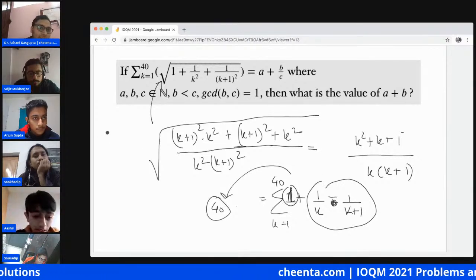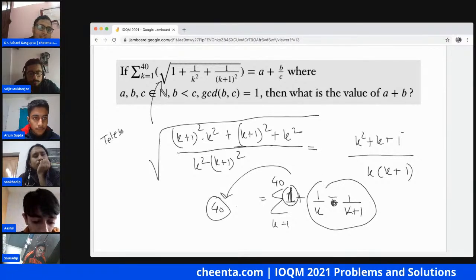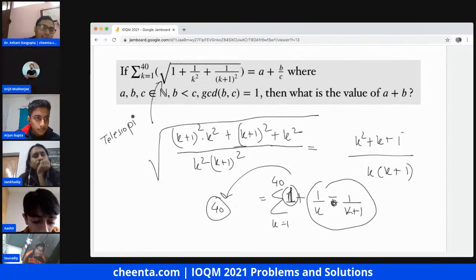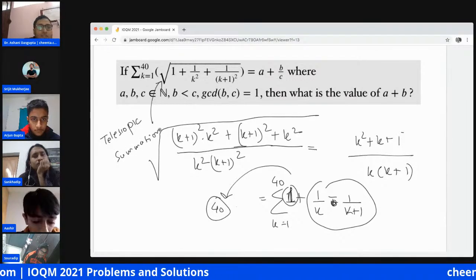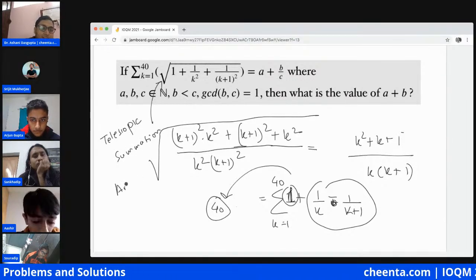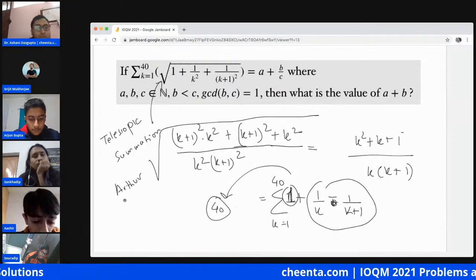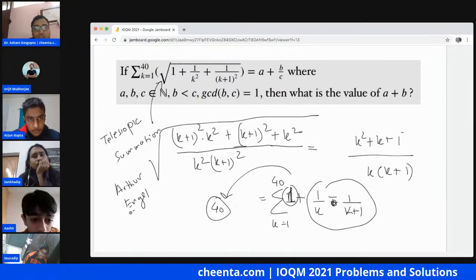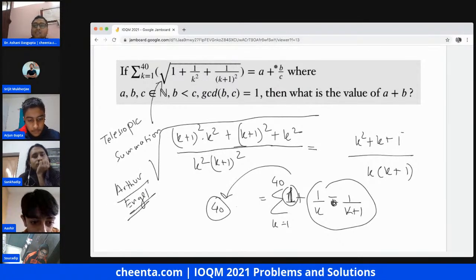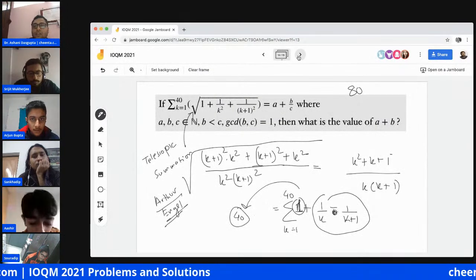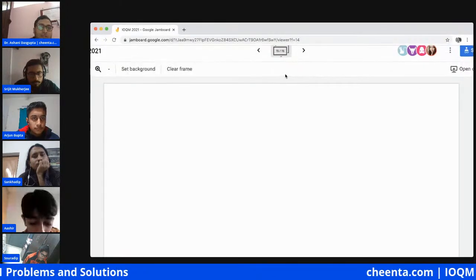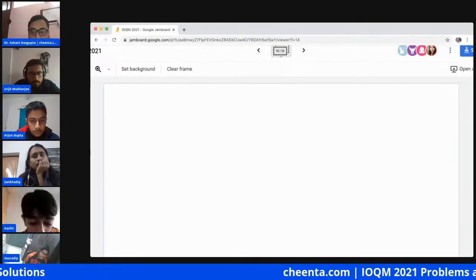If you have not seen telescopic summations, I think there is a very nice piece on Arthur Engel, telescopic summation problems, problem solving strategies. You can check that. Now let's go back to the trivial. The answer is 80 for this one, right? Okay, now let's go to another easier one.